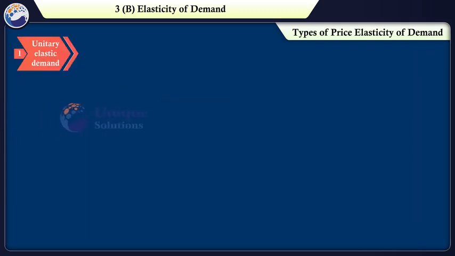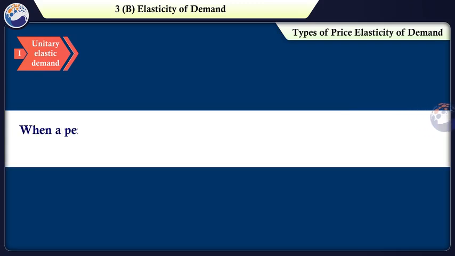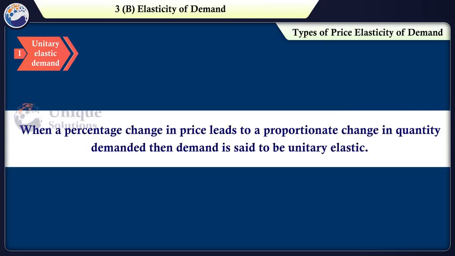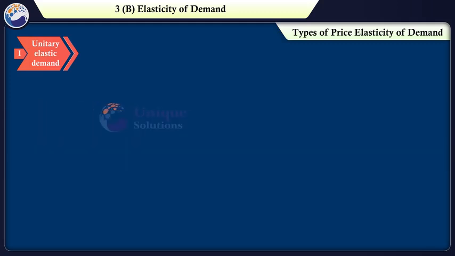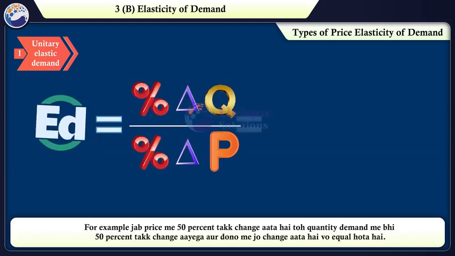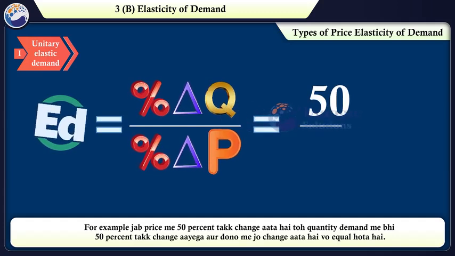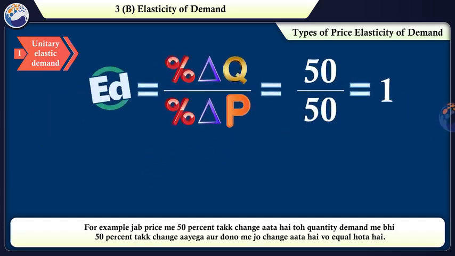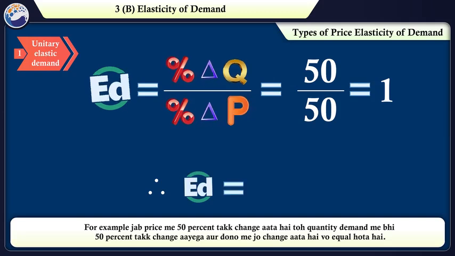Let's understand the types of price elasticity of demand in detail. First, unitary elastic demand. When a percentage change in price leads to a proportionate change in quantity demanded, then demand is said to be unitary elastic. For example, जब प्राइस में 50% तक चेंज आता है तो क्वांटिटी डिमांड में भी 50% तक चेंज आएगा और दोनों में जो चेंज आता है वो इक्वल होता है. Therefore, ED is equal to 1.